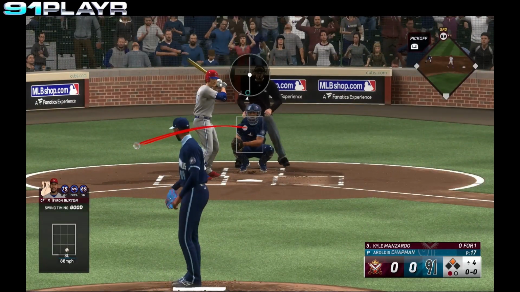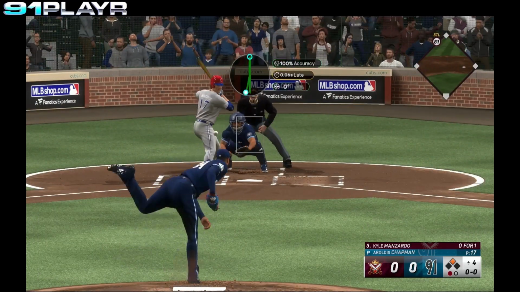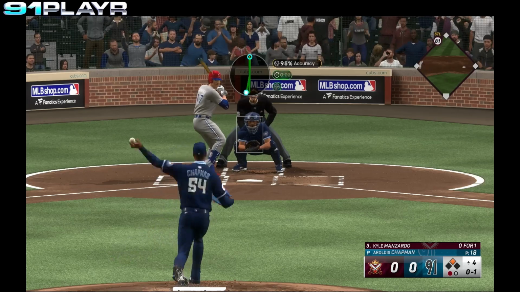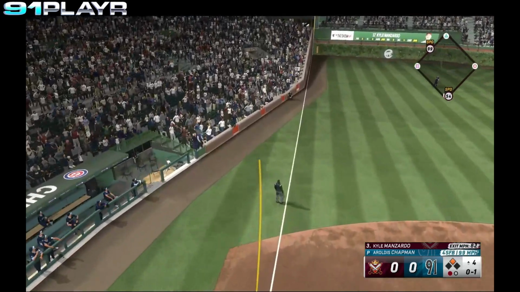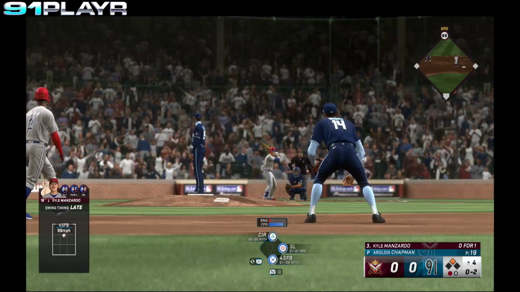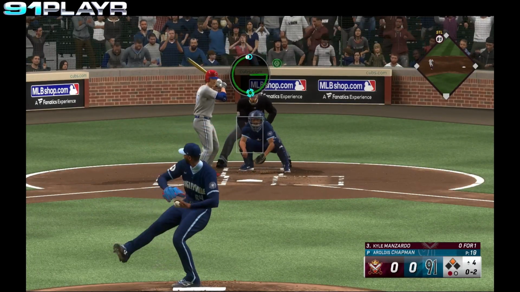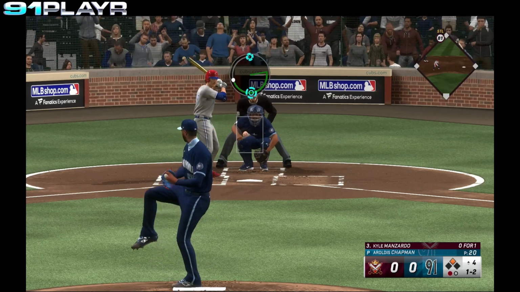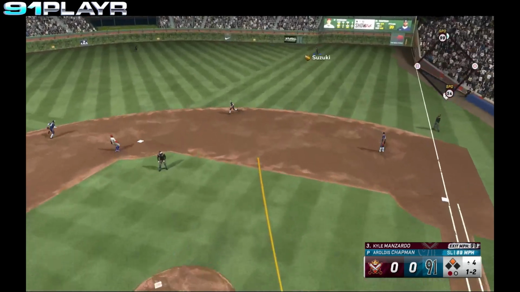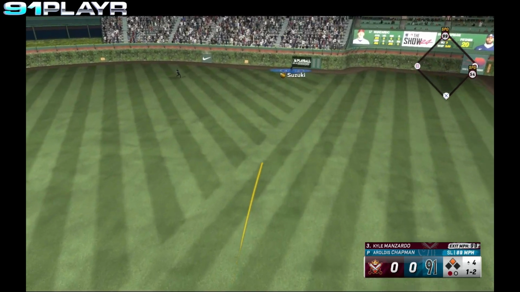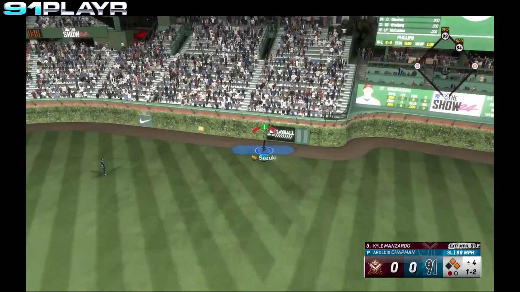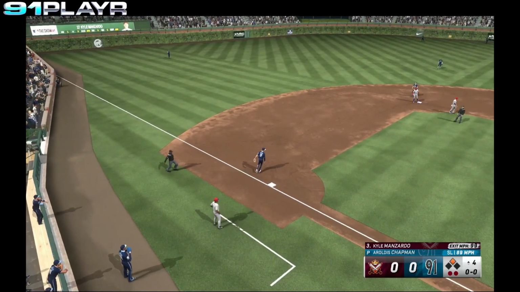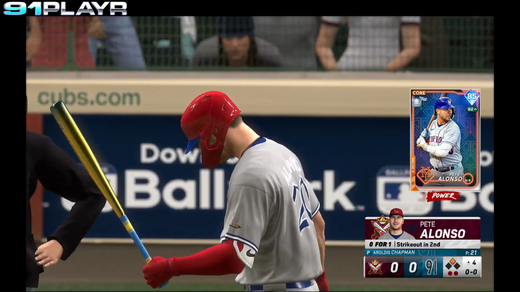Kyle Manzardo, the batter. Manzardo swings and misses. Strike 1. 0-1. Manzardo fouls that pitch away down the third baseline, out of play. 0-2 is the count. Ball low. 1-2. And Manzardo drives the ball deep to right field. Suzuki gets there. Makes the catch. And the runner's not going to tag. 2 away. Pete Alonso steps in.